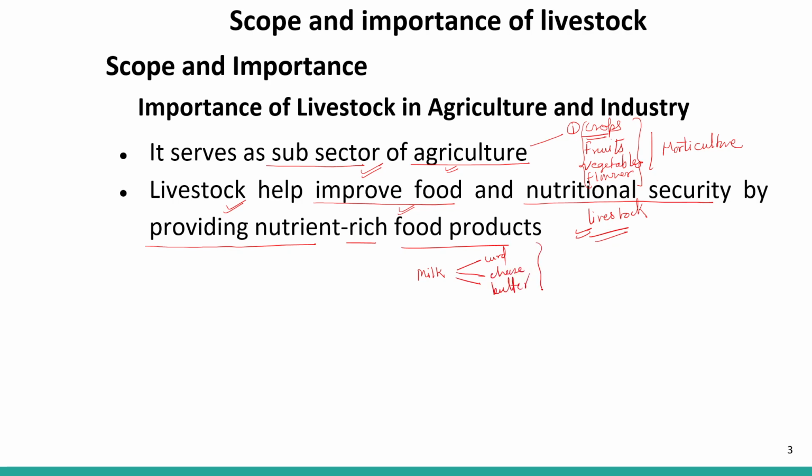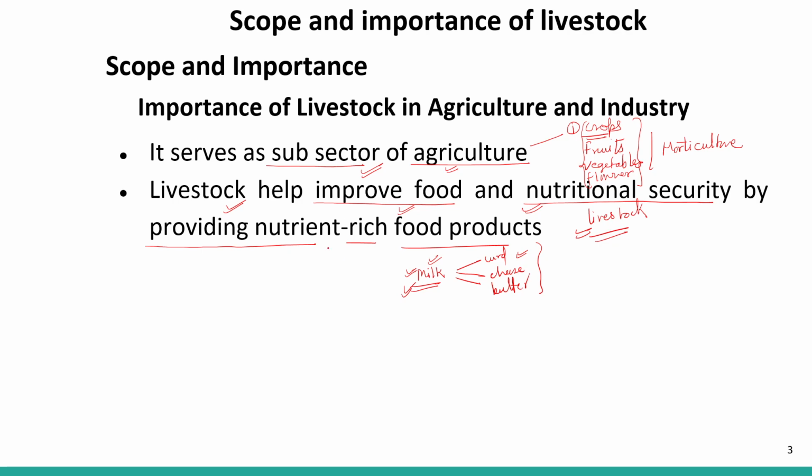We cannot think about what will happen if milk is not a part of our diet, right? So many nutrients are totally dependent on the milk we get and its products. That is why they are providing nutritional security to us. Milk is also known as a complete food because it has all the nutrients, right? So milk is very important to us.